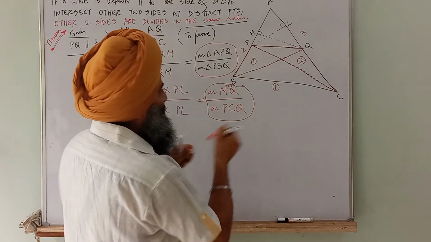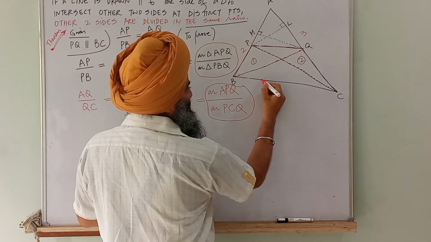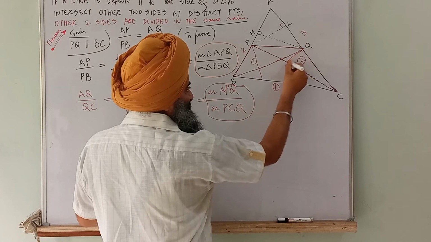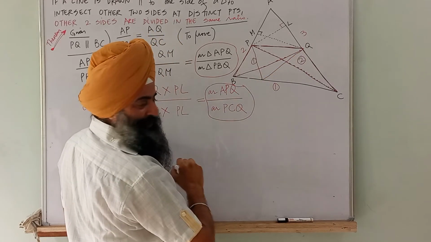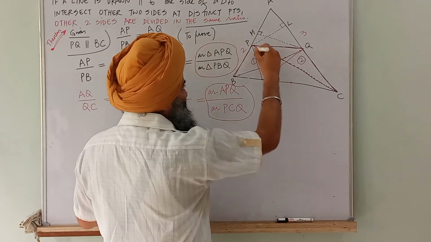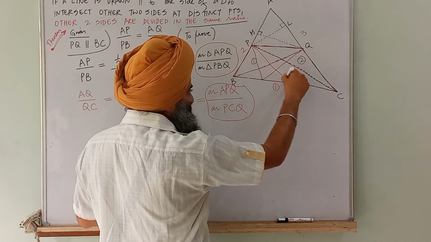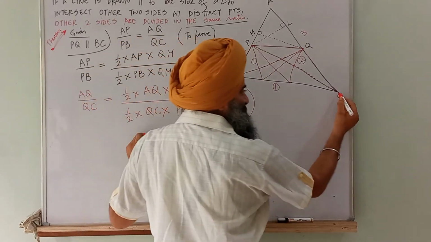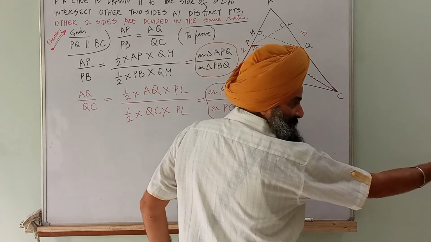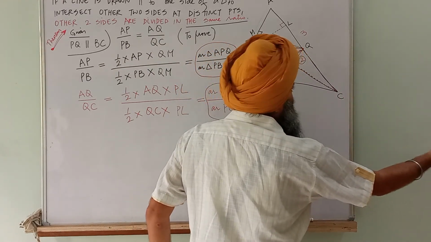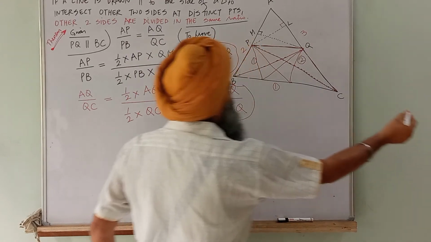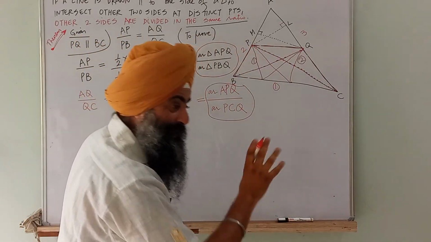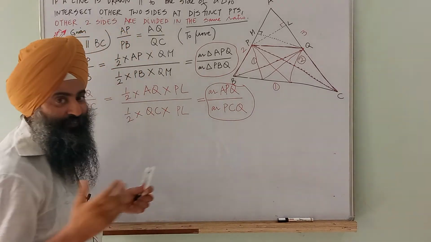So if you make even this triangle, this triangle's area will also be same. You make one more triangle on the same base, this area will also be same. If you extend this line to infinity, and from this infinity point you join Q, and from the same point join P, that triangle will also be same in area. So what we have concluded,